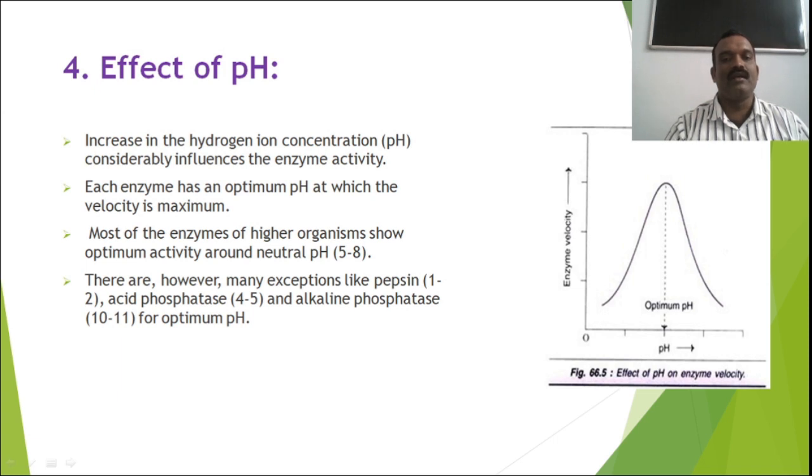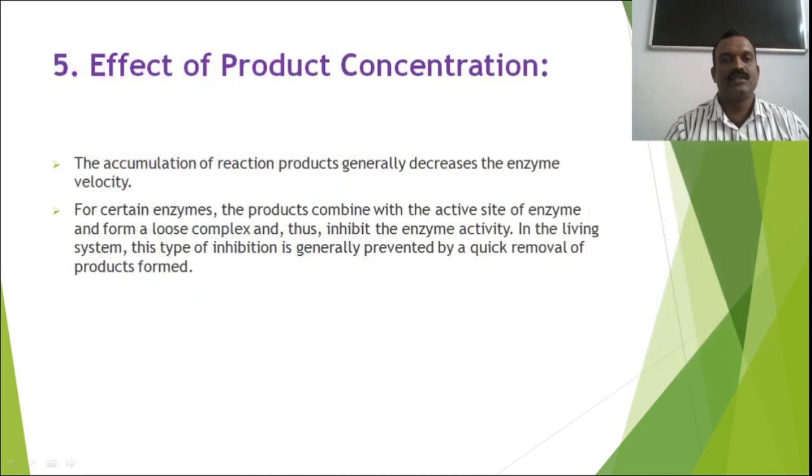There are, however, many exceptions like pepsin. It is active between the pH 1 to 2. Effect of product concentration. The accumulation of reaction products generally decreases the enzyme velocity.